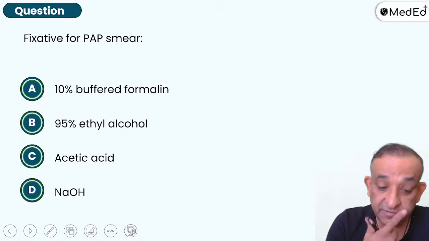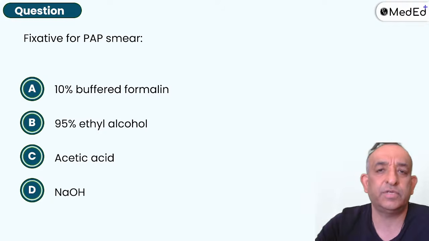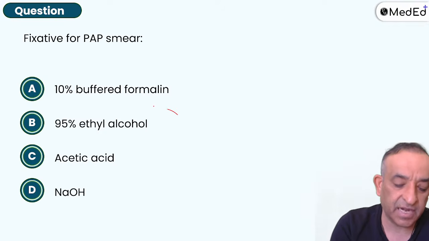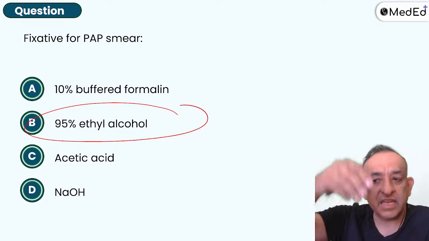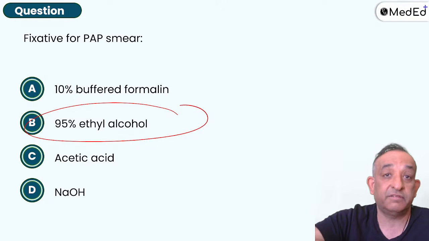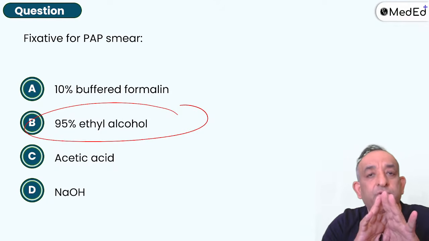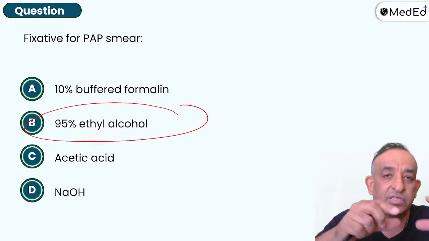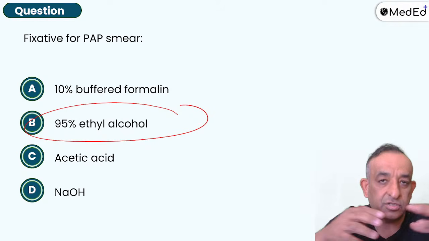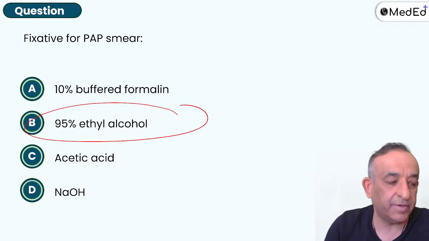Next one, yes. Fixative for a pap smear. Absolute information which has to be known by all doctors. Pap smear, 95% alcohol. It is kept in the Coplin's jar. So you make a smear and immediately dip the slide in the fixative. No drying. That was the MCQ question, but I'm sure all of you know it, that you should not be drying the slide. You dry the slide, the cell's architecture gets dried up, and drying artifacts will not give you the cell information as you want it. Right.